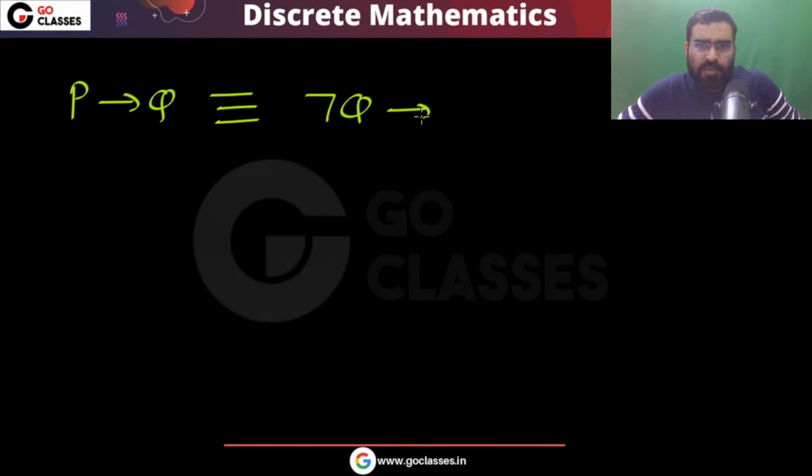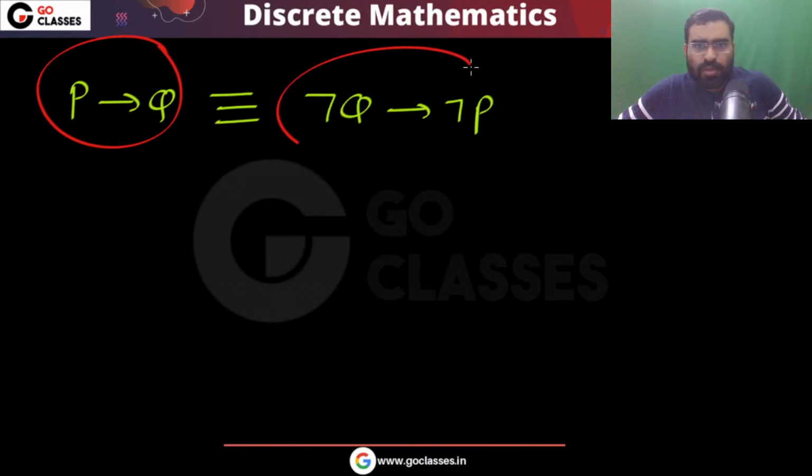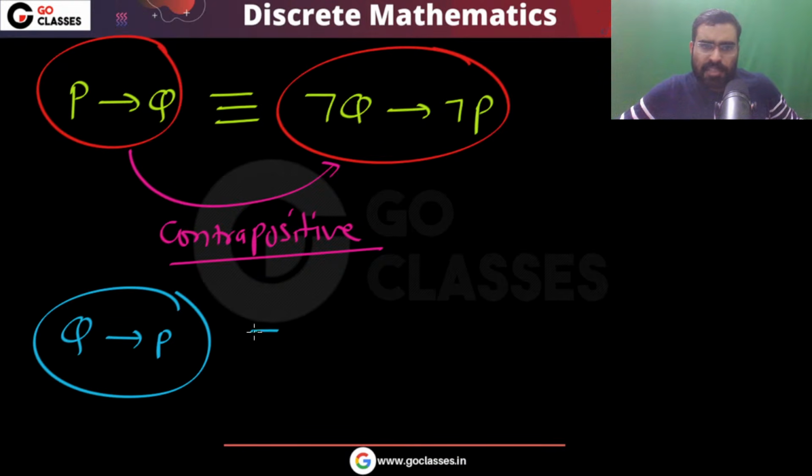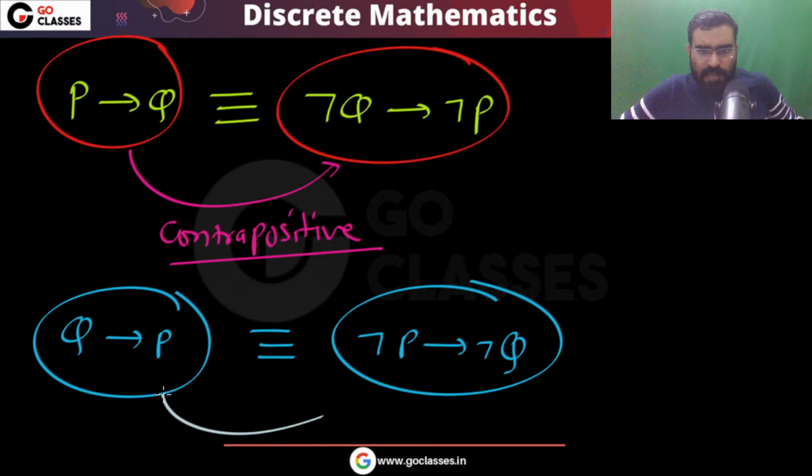I want to tell you one thing, that any conditional statement is always equivalent to its contrapositive. This is a conditional statement, and this is called its contrapositive, negation Q implies negation P. So these are the same. Similarly, for this statement, the contrapositive will be negation P implies negation Q. So for this statement, the contrapositive is this.